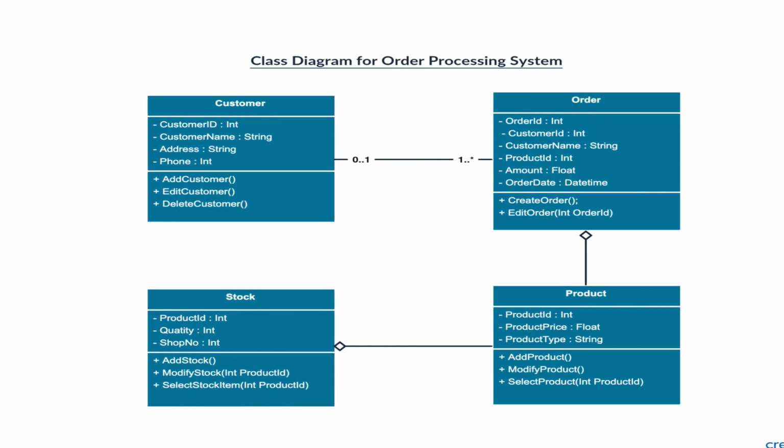Object-oriented programming views order processing as a system of interacting objects, such as customer, order, product, and stock. Each object defines its own attributes and behaviors, and the system emerges from their relationships. A customer places an order, the order contains products, and each product updates the stock. The workflow is modeled through the collaboration of these objects, rather than a single linear process.